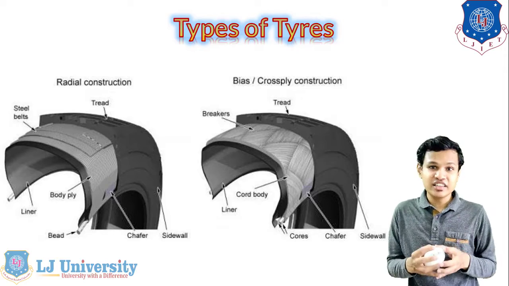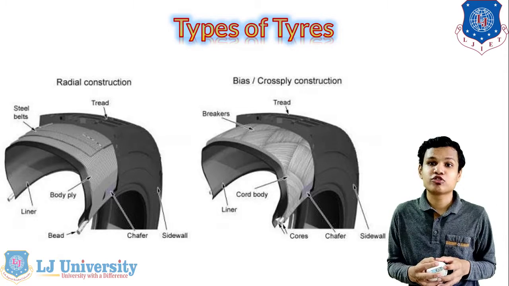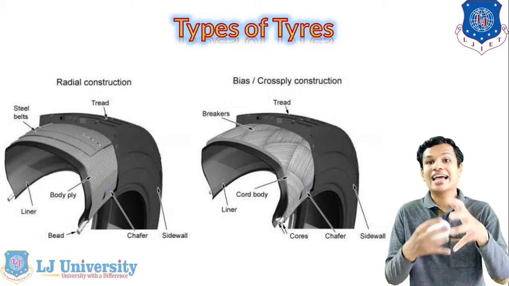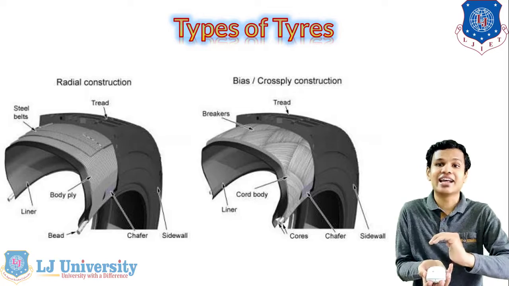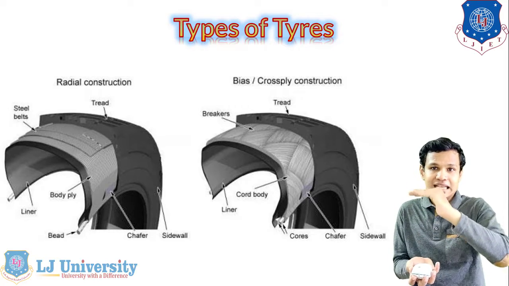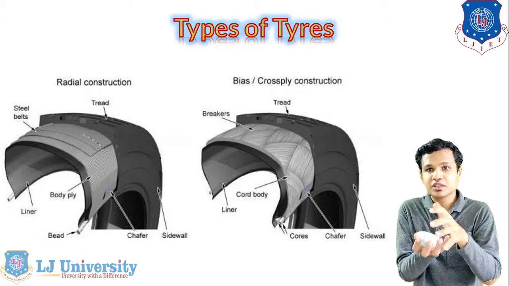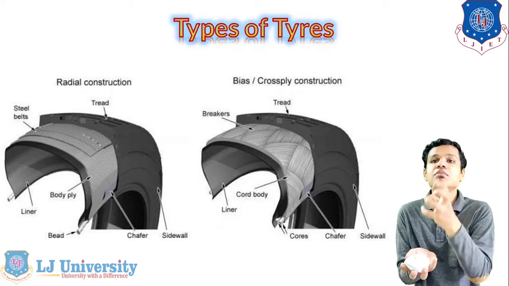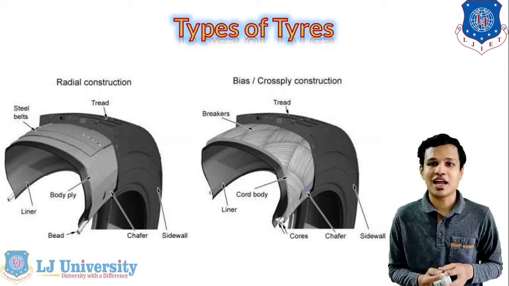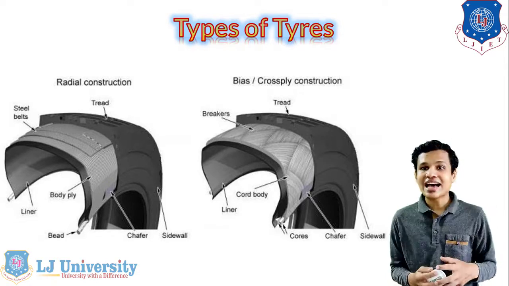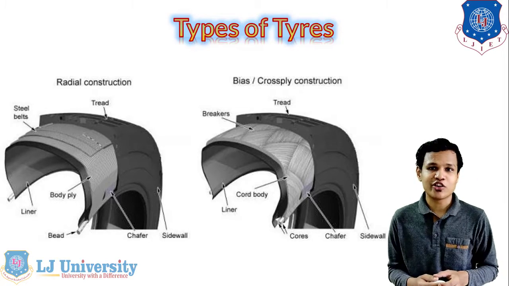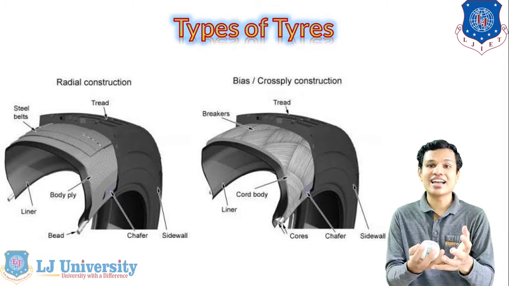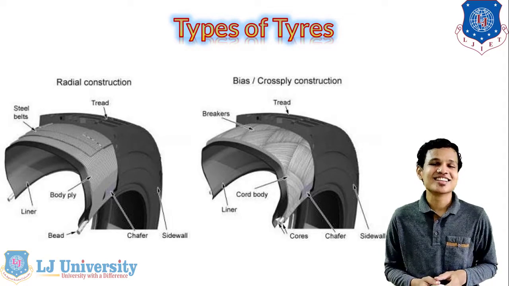the stability of the tire is increased, the strength of the tire is also increased, and these steel belts will give us better road adhesion or contact between the tire and the road. The area of contact will be better. The patch that is generated when the tire and road are in contact will be larger compared to crossply tires. Mostly the radial tire has better advantages compared to crossply tires. So this is why we generally use radial tires in two-wheelers nowadays as well.